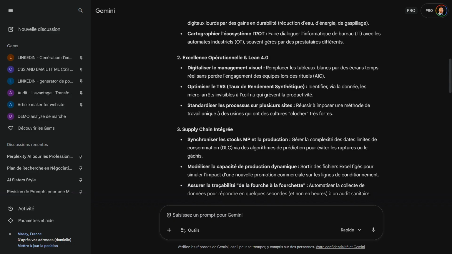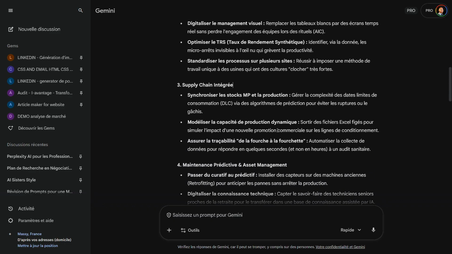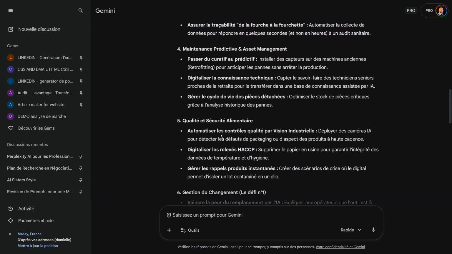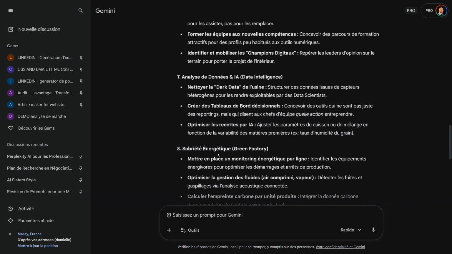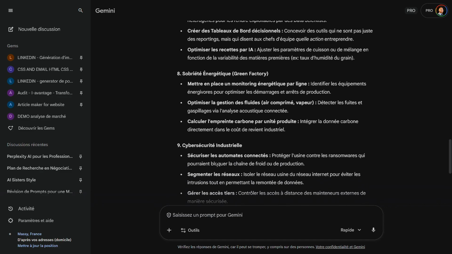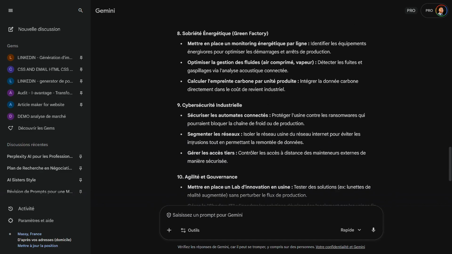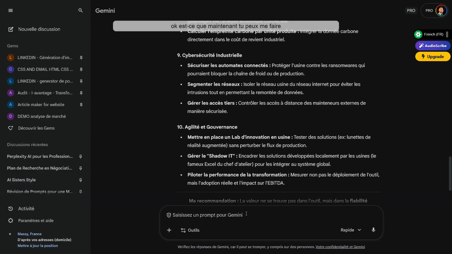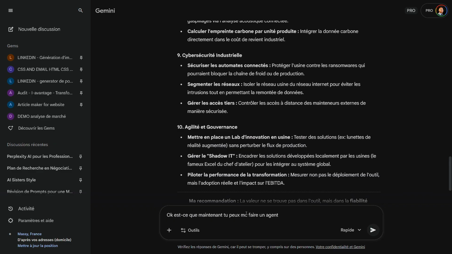One of the big problems I see with AI is that in the end, we want to make things perfect. And by trying to make it perfect, we end up doing nothing. Or we end up doing something that's unworkable, incomprehensible. Let's just ask directly, look, I can do it to show you just how bad of an idea it is. Let's say I need some dark data to set up, to monitor. It's really on the factory side. That's not my area of expertise. I'll take the hop lab innovation. Here, for example, I'm going to tell it, look at this point here. I'm going to say, okay, can you now make me a gem type agent? I just need to explain to it gem type on this topic.